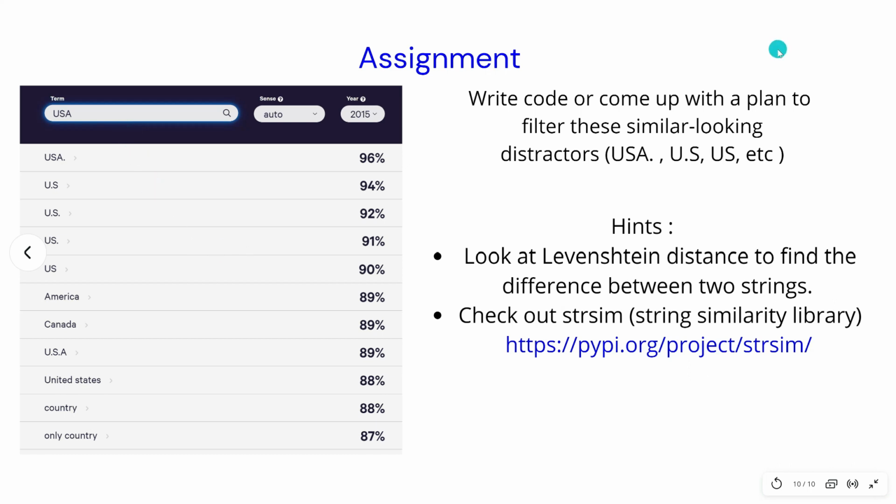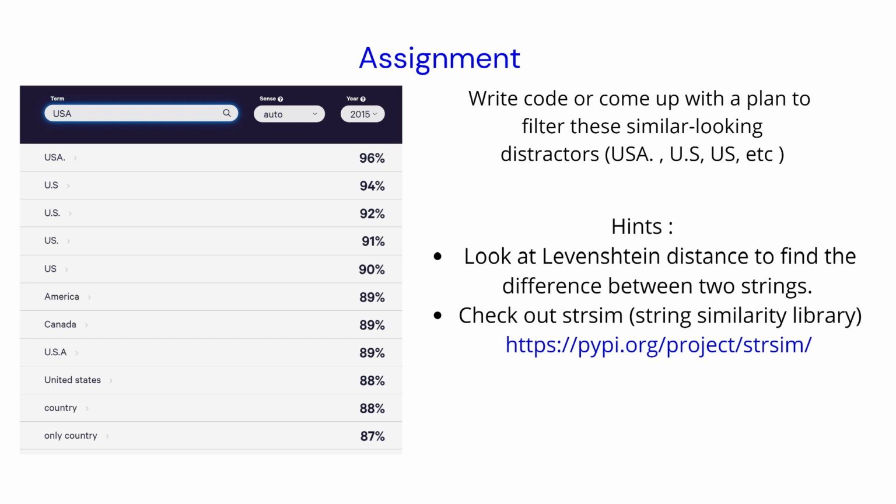So our goal for this assignment is to write code or come up with a plan to filter these similar looking distractors. Few of the pointers that I would give is look at something called Levenshtein distance. It captures the difference between two strings.